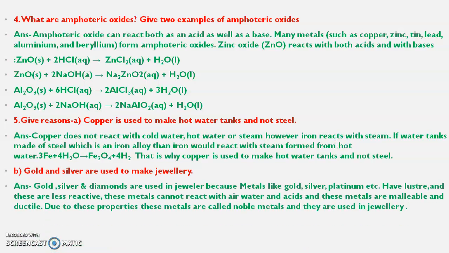Gold and silver are used to make jewelry. As you know, gold, silver and even diamonds are used in jewelry because metals like gold, silver, platinum, etc. have luster. These are less reactive.